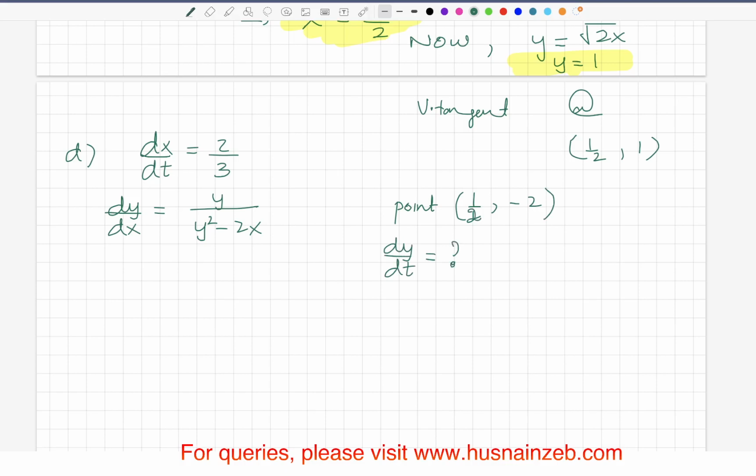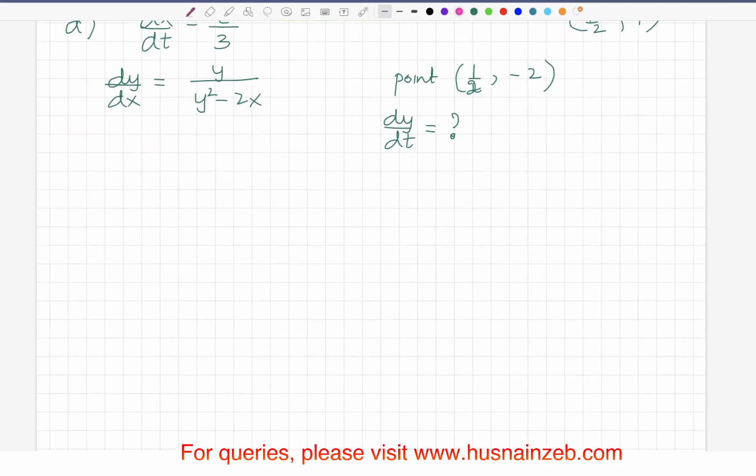What we are looking for is dy/dt, the rate of change of y. If you know the expression for the chain rule, dy/dt should be equal to dy/dx times dx/dt, right? So do we have those values? dy/dx is here: y divided by y squared minus 2x.